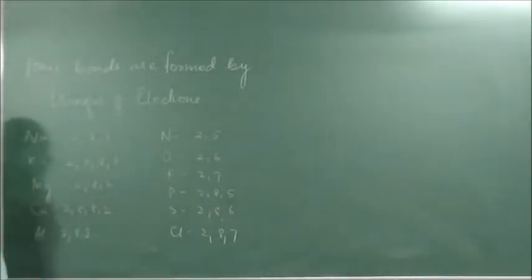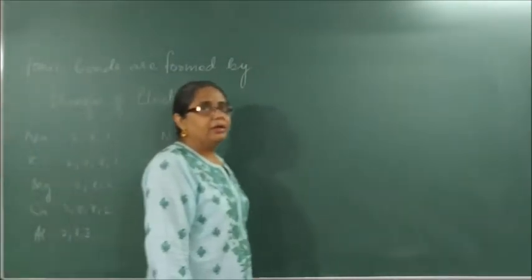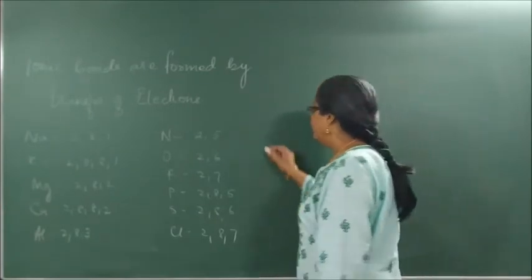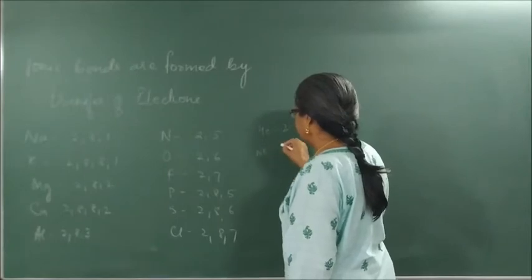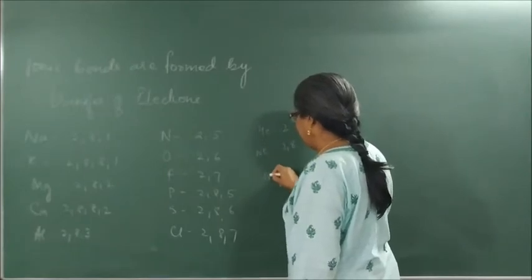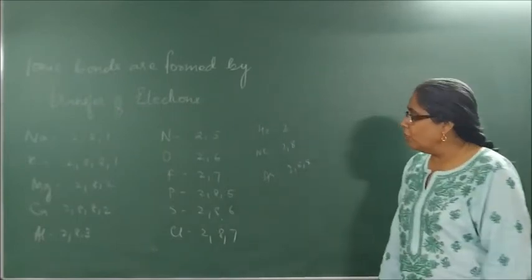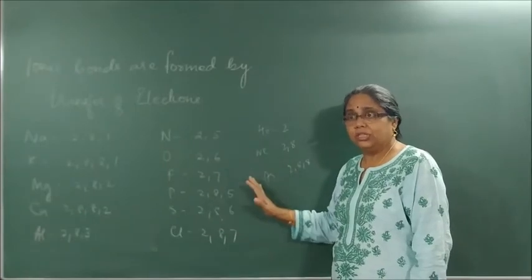I think these were the non-metals which you studied. These basically acquire a noble gas configuration by losing or gaining electrons: helium, which is 2, neon, which is 2,8, and argon, which is 2,8,8. Correct? This should be known by heart. You should know this.